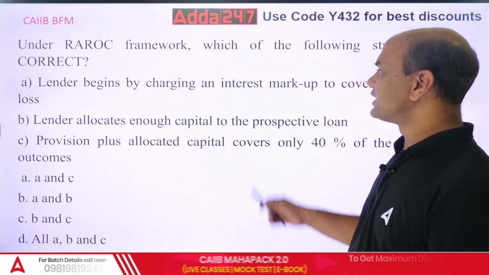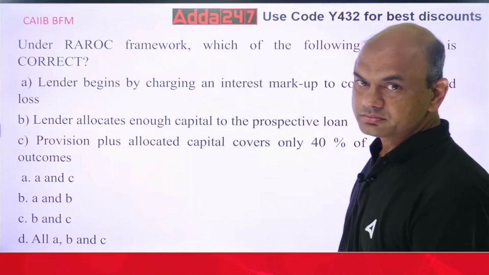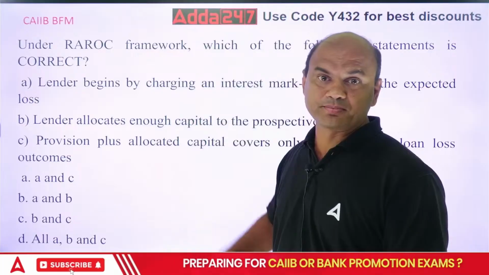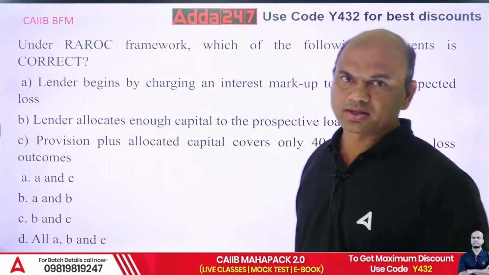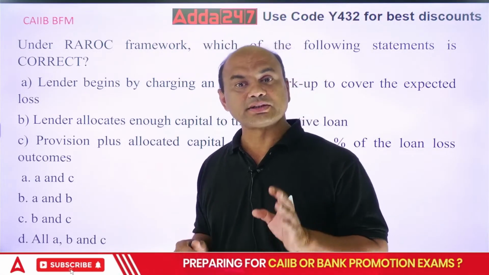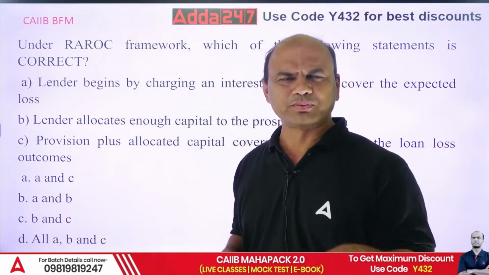So the bank begins by charging an interest markup to cover the expected loss. Do we add a risk premium to this? This is known as risk premium. Whenever you give any loan, the interest which we charge has two parts. Not even two, in fact, it can be three also, but mainly two.